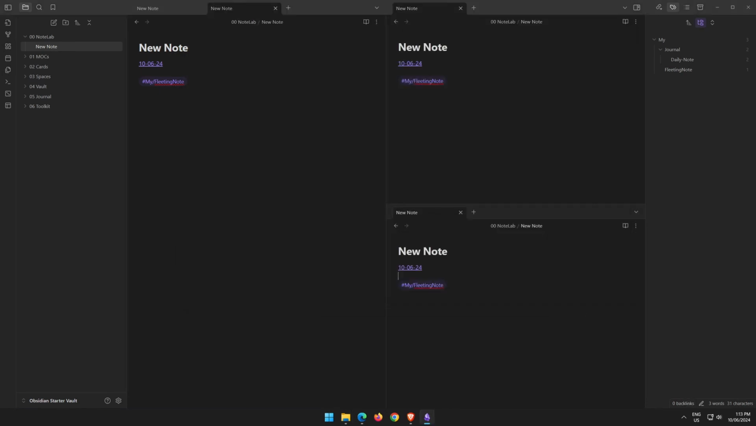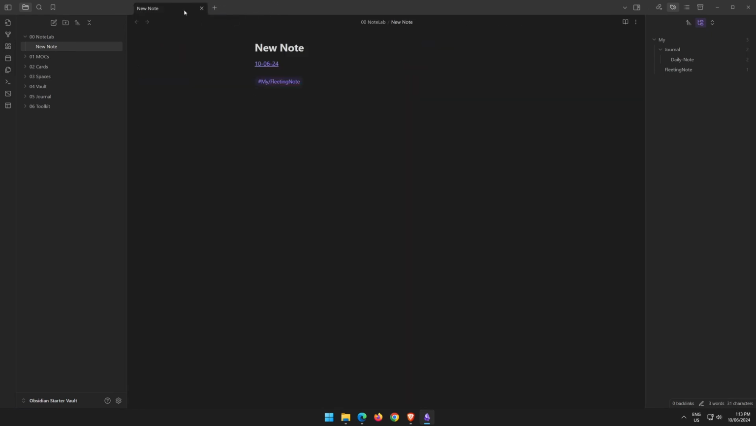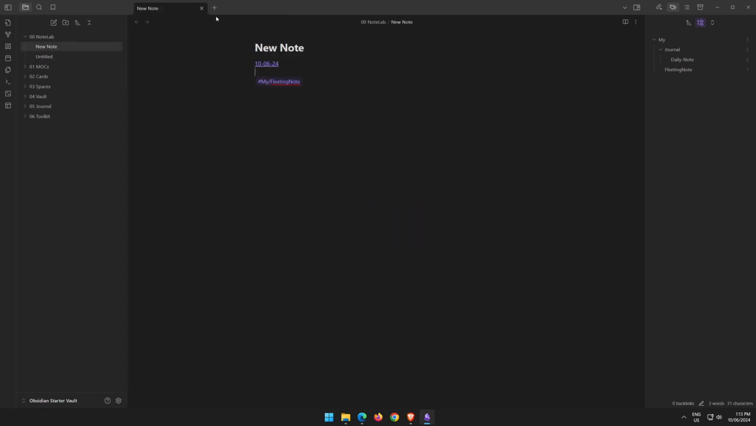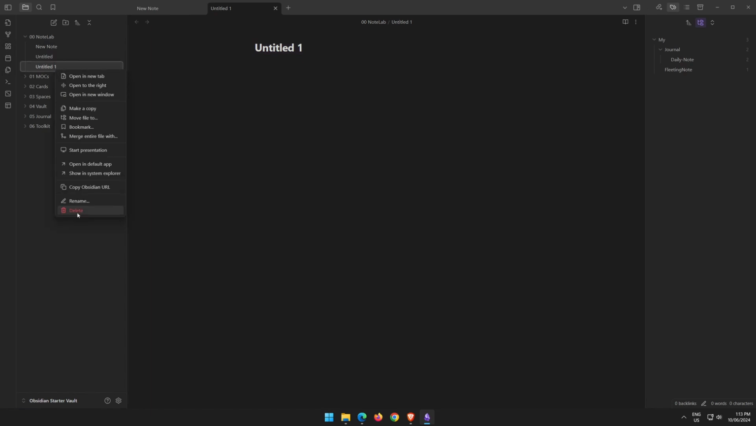Down the bottom you have a status bar. We click into this note here. It has no backlinks, 3 words and 31 characters. We can close these tabs by hitting the cross, and we can add a new tab as shown. You can see that Obsidian prompts us here, Control O to go to a file or see recent files. We could even click create a new note to create a new note. Every time we create a new note, if we don't write anything in it, it'll just call it untitled. And if we click it again, it'll just go creating untitled with a number. So we'll get rid of those by right clicking, deleting.